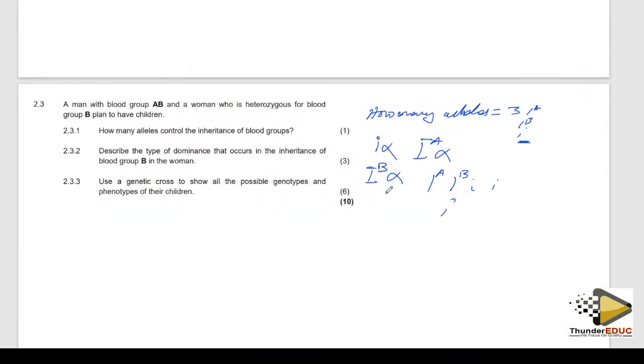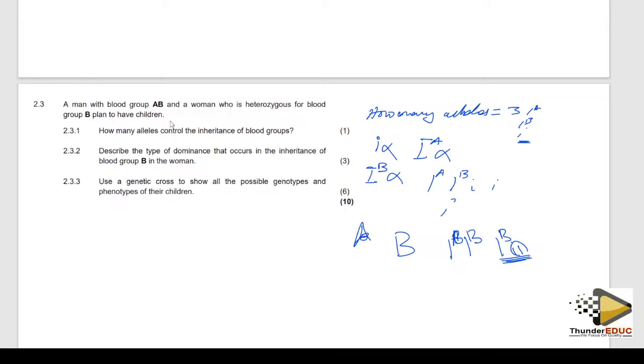Now when we come back to the blood group, they're saying blood group B. Remember, blood group B can be homozygous dominant, or it can be heterozygous. Because of the small letter here, it shows that it is complete dominance for blood group B, but blood group AB is codominance.